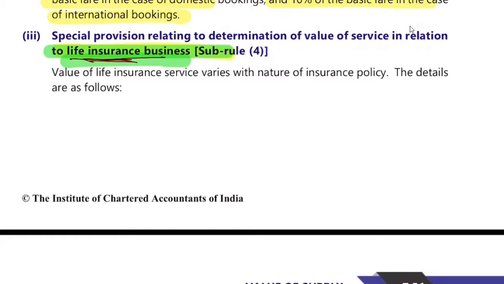So till last session we did the air travel booking, where we read that if an agent is booking a domestic flight, then 5% of it, and if an international flight, 10% of it becomes the value of supply. Now we are going to read Rule 32(4), sub-rule 4, which says special provision relating to determination of value of service in relation to life insurance business.